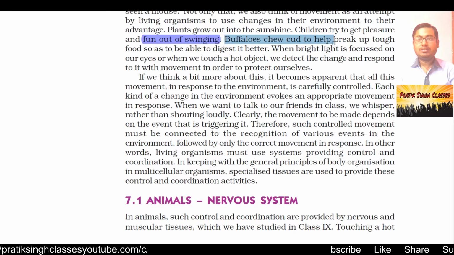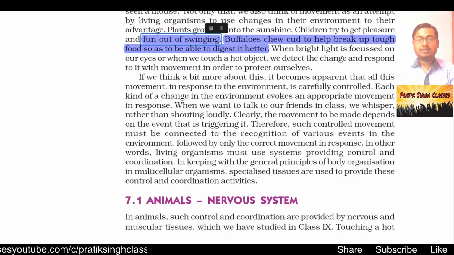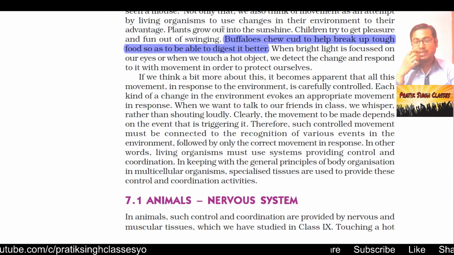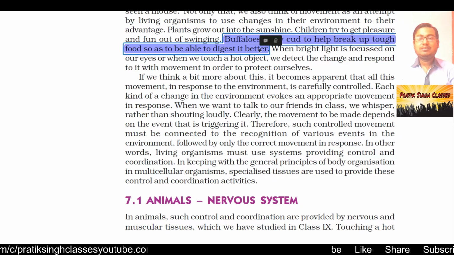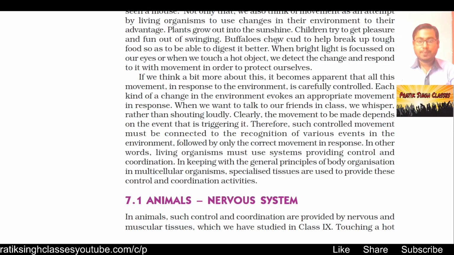Buffaloes chew cud to help break up tough food so as to be able to digest it better. And you know very well that cows and buffaloes first chew, then they save the food in their rumen. Then again it comes to their mouths, they chew, and again they swallow, and a lot of other digestive things happen in cows and buffaloes. Their digestive system is totally different from ours.